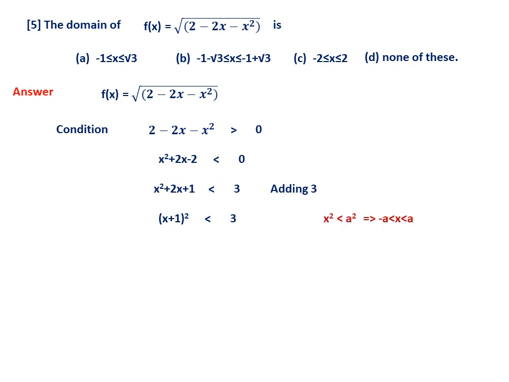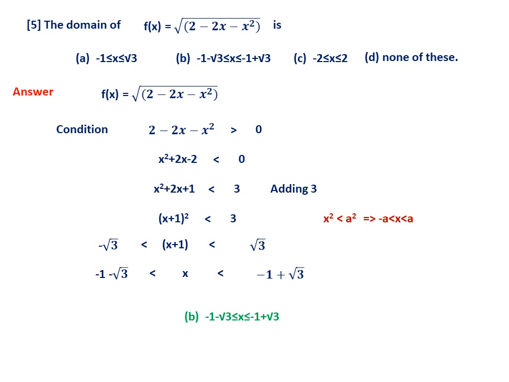Whenever x square is less than a square, then minus a less than x less than a. 3 can be written as root 3 whole square. Therefore, it is minus root 3, then x plus 1, then root 3. Or if you take 1 both sides, that is subtract 1 on all the 3 sides, so then you get this condition. But as I told you, even 0 can be included because it is in the numerator. Therefore, the option should be B.